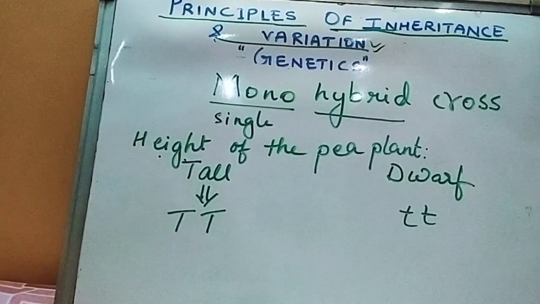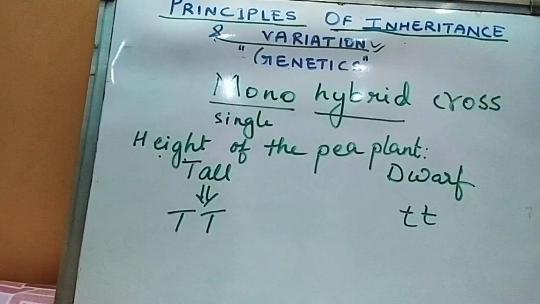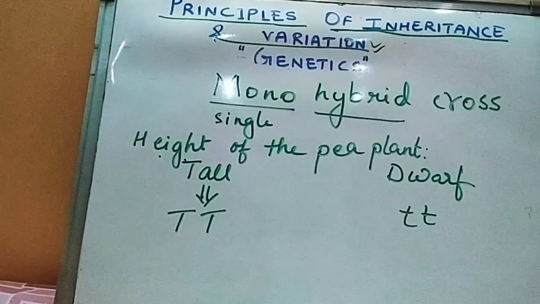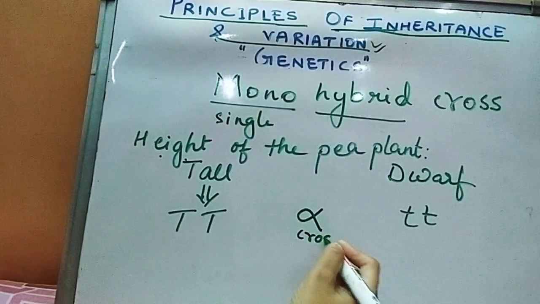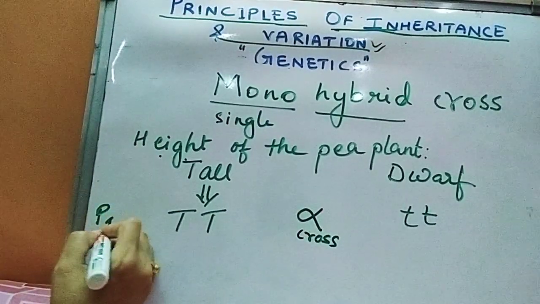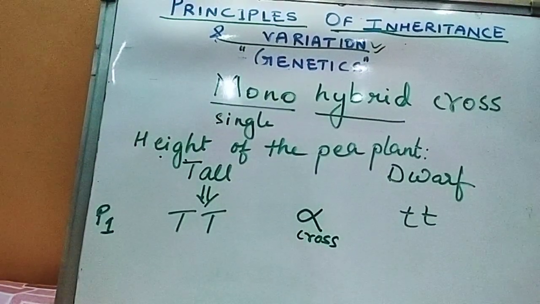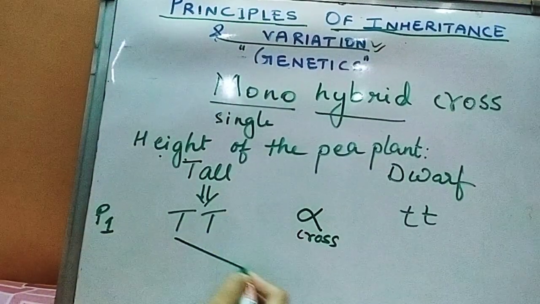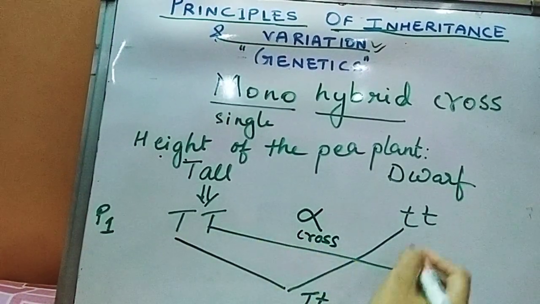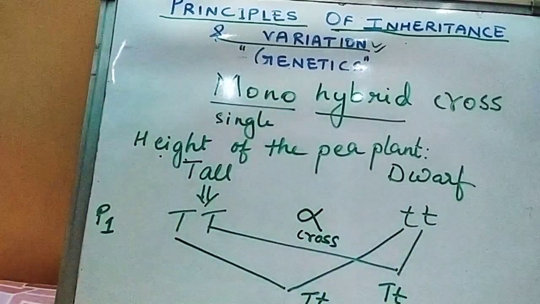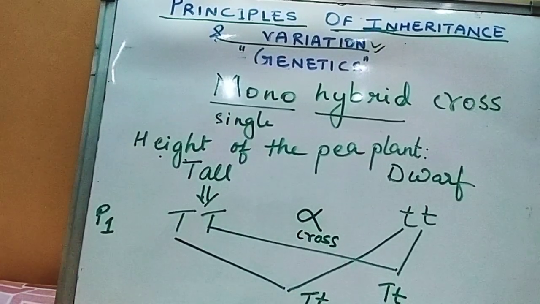And then he crossed them. Here they are two different plants, so no self pollination would be done here; they were cross pollinated. So what happened in this cross? This is the sign of cross. This is the parental generation, so we can write P1. If this cross is done, either you make a Punnett square or you can do it directly. I'll make a Punnett square also. So this T would come with this T. So what did he find? Let's see in what way we can do this in a Punnett square.